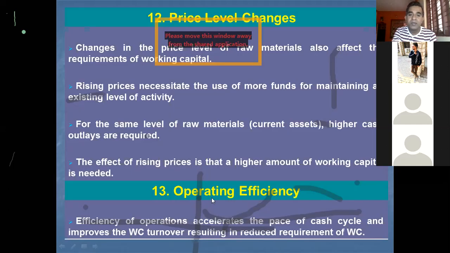And the last determinant of working capital requirement is operating efficiency. Efficiency of operations accelerates the pace of the cash cycle. If you recall the operating cycle, there are 3 phases: converting cash into inventory, converting inventory into receivables, converting receivables into cash. So if the pace of this operating cycle is increased, it improves the working capital turnover, resulting in reduced requirement of working capital.